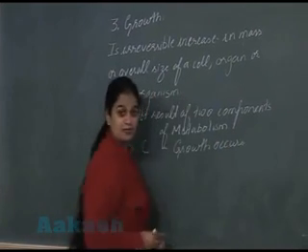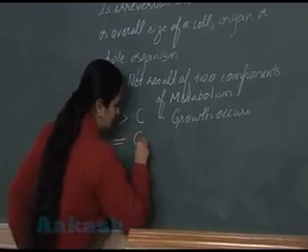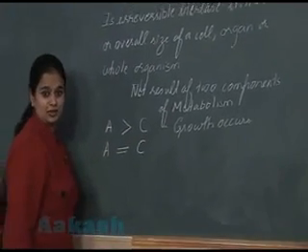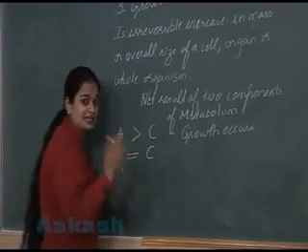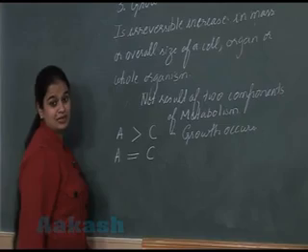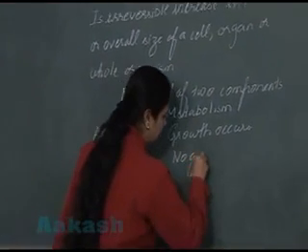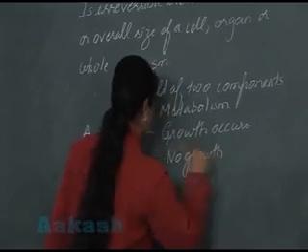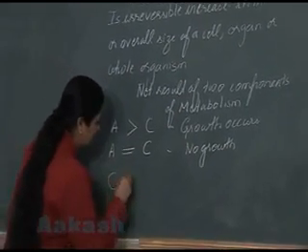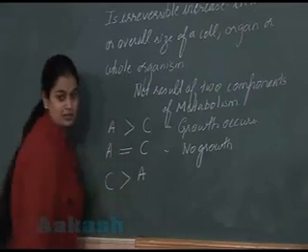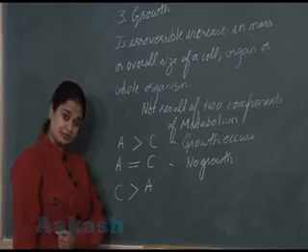Second condition: anabolism and catabolism are equal. The synthesis and breakdown occurring inside the organism are equal. Under such a condition, no growth will occur. Now the last condition, when catabolism is more than anabolism, it means breakdown is more as compared to synthesis.